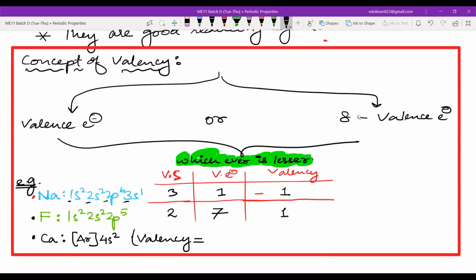Yes, nobody can answer me. What is the valency? You have to first write the valence shell, then the valence electron. Okay, Khalil, correct. You have to write the valence shell, then valence electron, then calculate the valency. You have to choose whether valence electron or 8 minus valence electron, and whichever is lesser will be the valency.